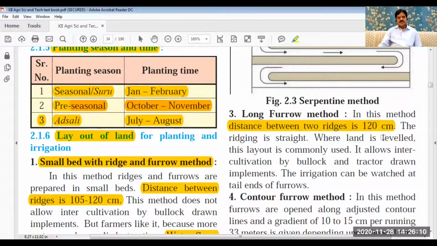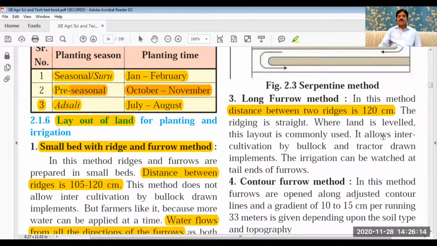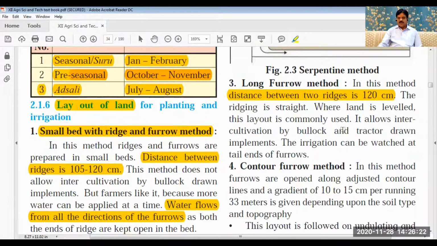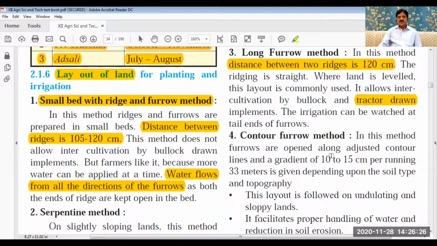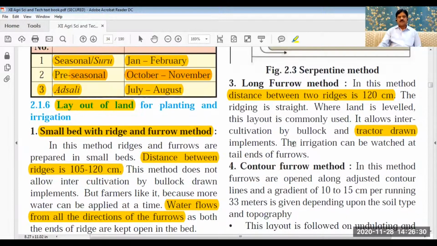Means distance is almost same, 105 to 120 centimeter, but the length of furrow is more. Remember that this is not the length of ridges, this is the distance between the two ridges. So, in this case, tractor drawn implements are used and irrigation can be given. Generally, this long furrow method is used in our Maharashtra state.